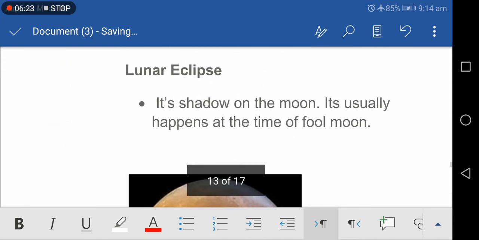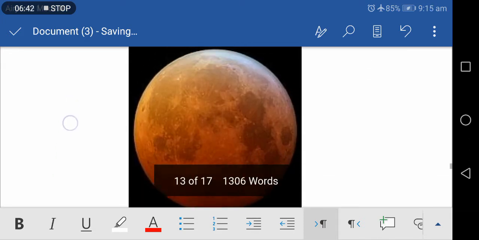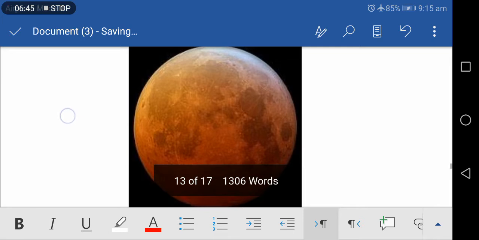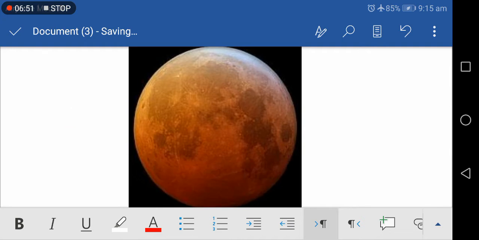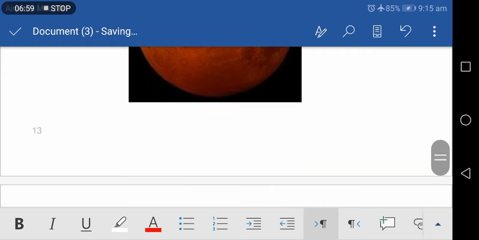Lunar eclipse. Next topic is lunar eclipse. A lunar eclipse occurs when the earth, passing between the moon and the sun, casts its shadow on the moon. It usually happens at the time of full moon. This is the lunar eclipse. See, there is some dark reddish shadow, while in a solar eclipse a dark black shadow covers the sun. A lunar eclipse occurs when the sun and the moon are in opposition, that is, they are located on opposite sides of the earth.